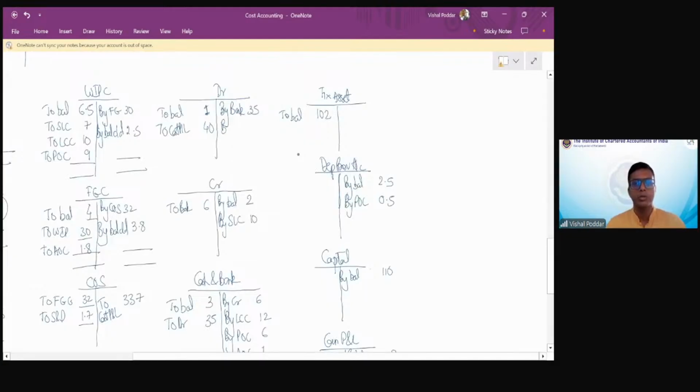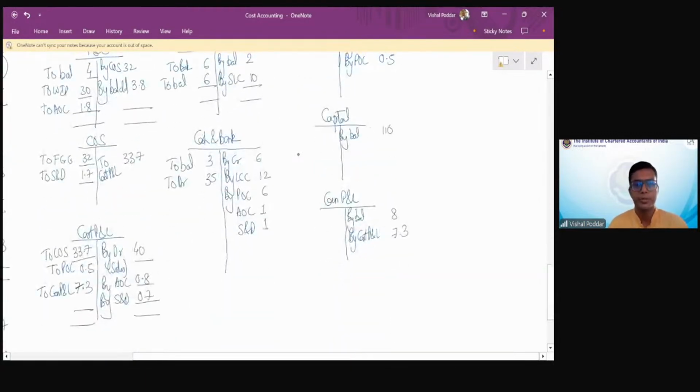Now, debtors closing balance, creditors closing balance, cash bank closing balance, 6.67.